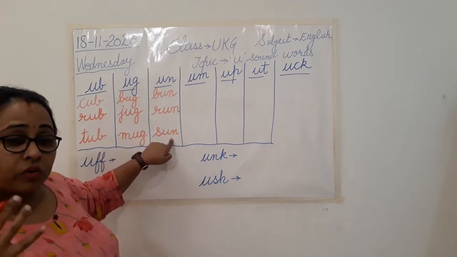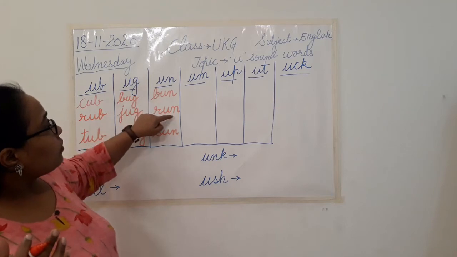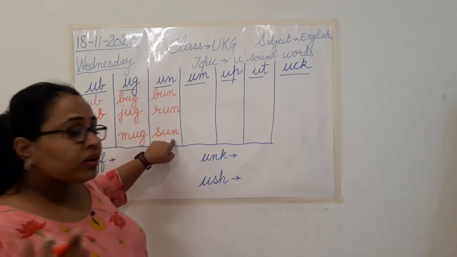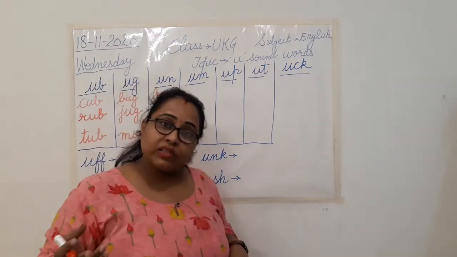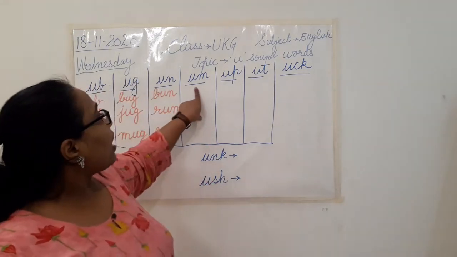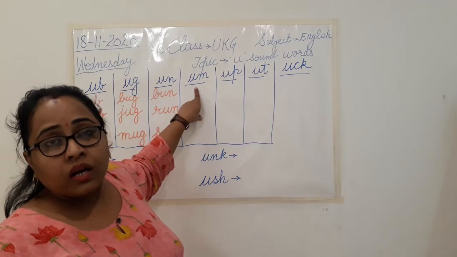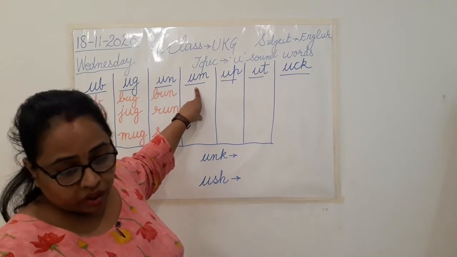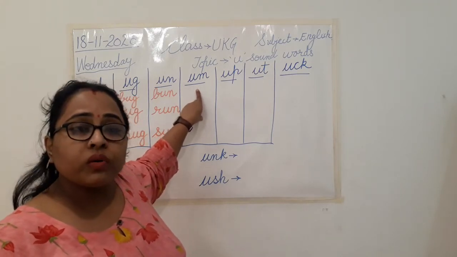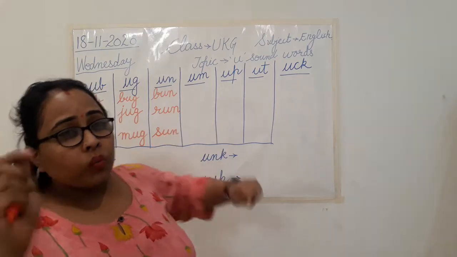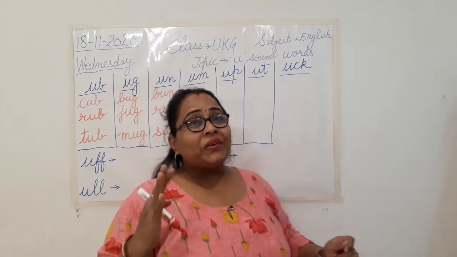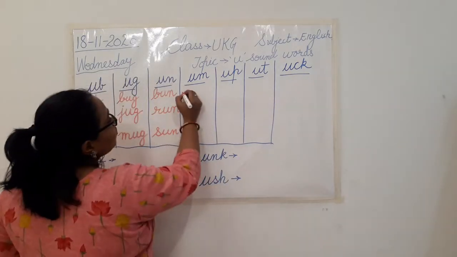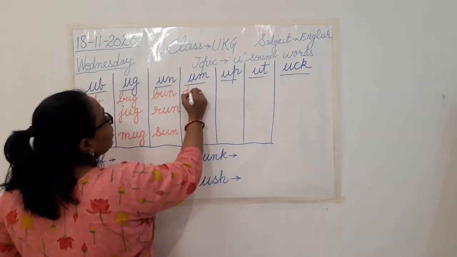A rhyme was created, a musical sound came. Bun, run, sun. So rhyming words are the ones which end on the same sound. Understood? Now the next sound we have is um sound. Can you tell me three words with this sound? What do we bang when we play? Dum, dum, dum, dum. What is that? Drum. Yes, it's a drum. So we'll write that. Drum.